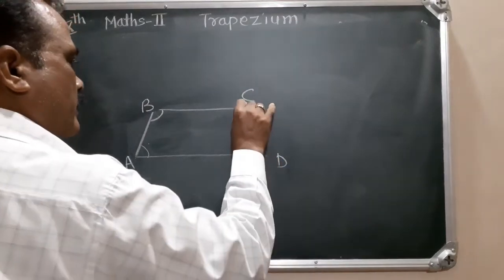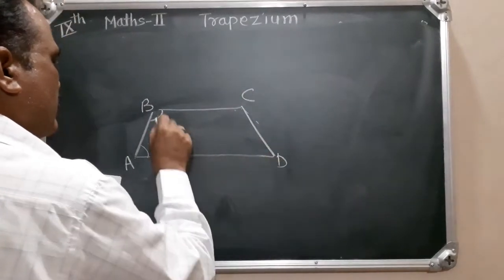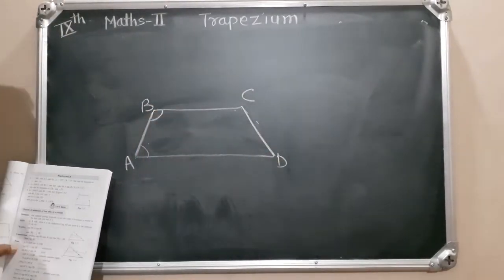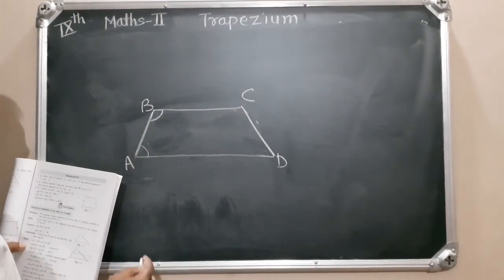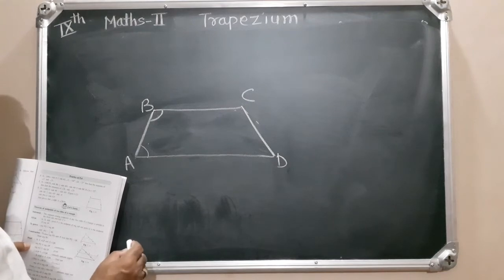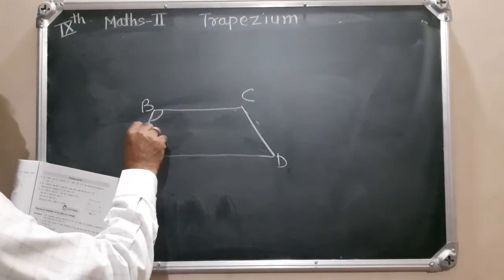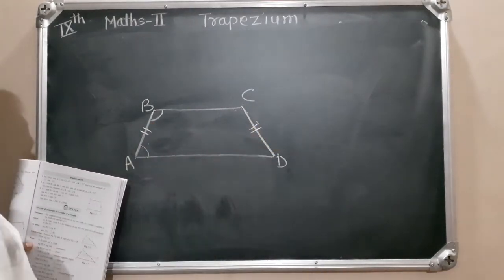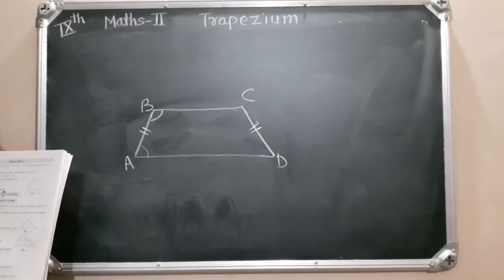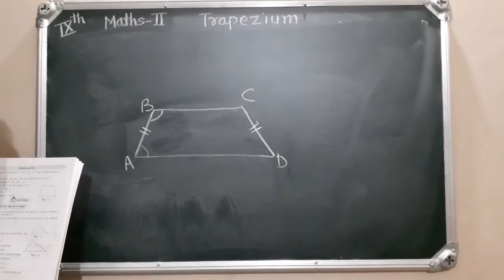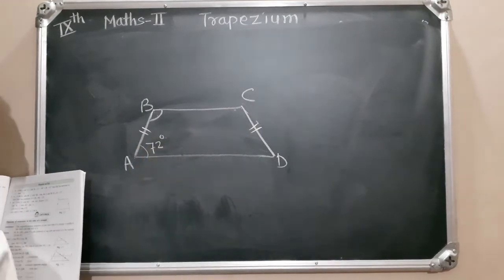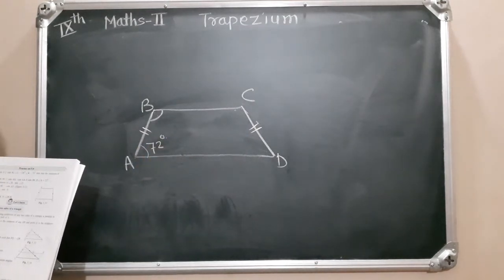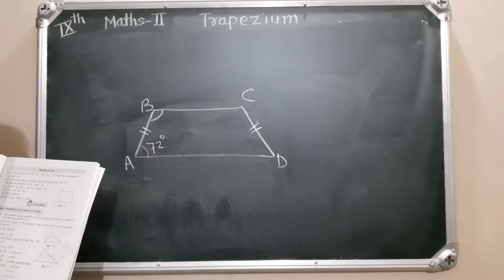BC is parallel to AD. Side AB is congruent to side DC. That means this is isosceles trapezium.